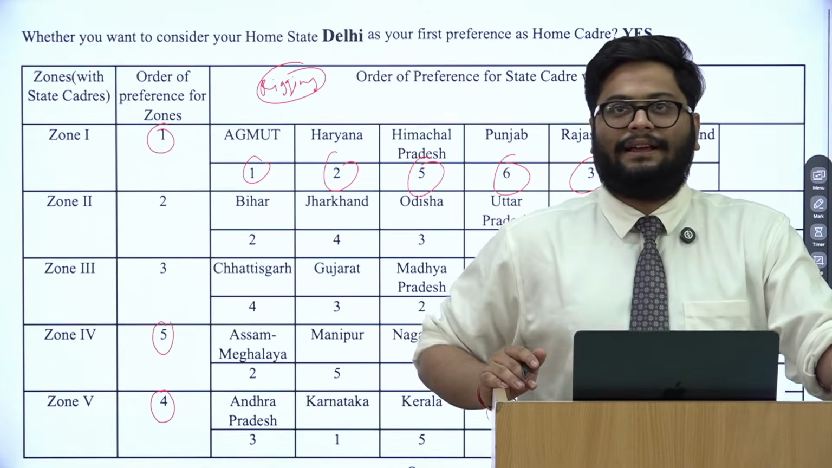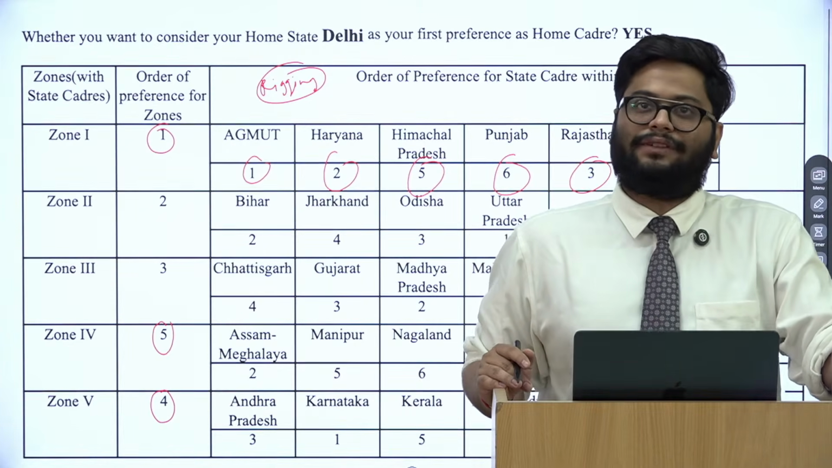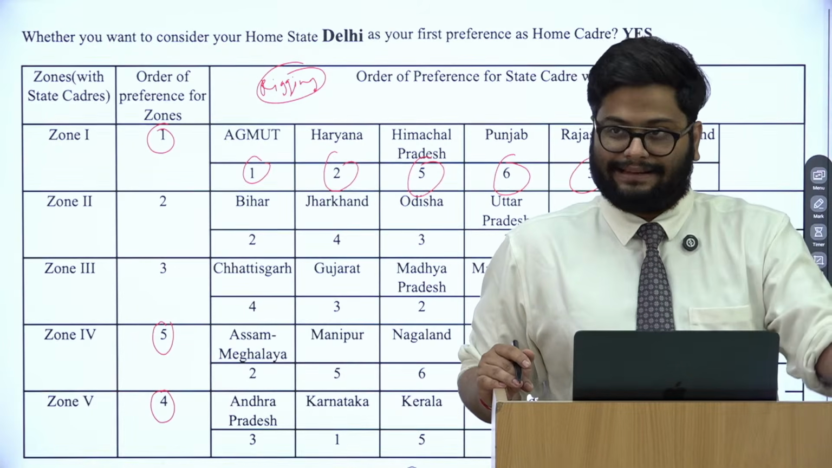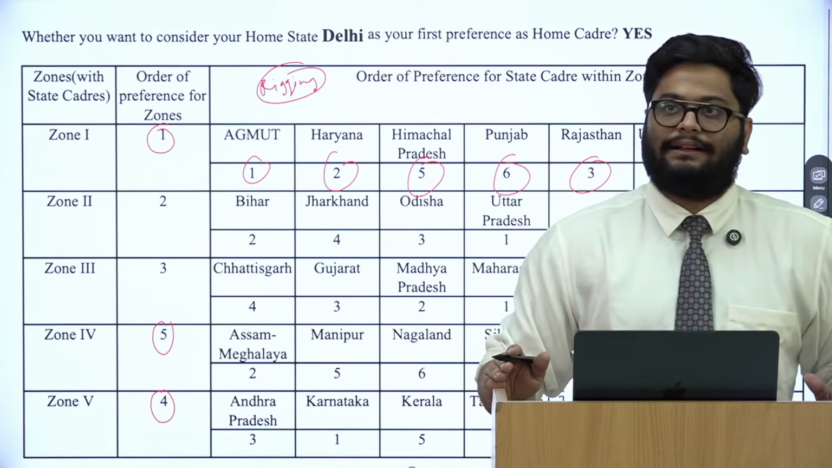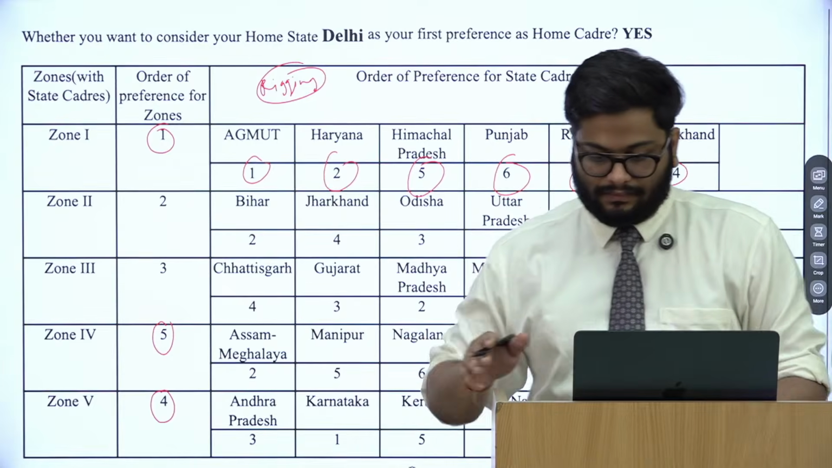Usually we have residence in some other state. We have college or schooling from some other state. Our parents belong to some other state, and they might also have land there. So most of us have multiple options to put as home cadres, right? So earlier this was happening.